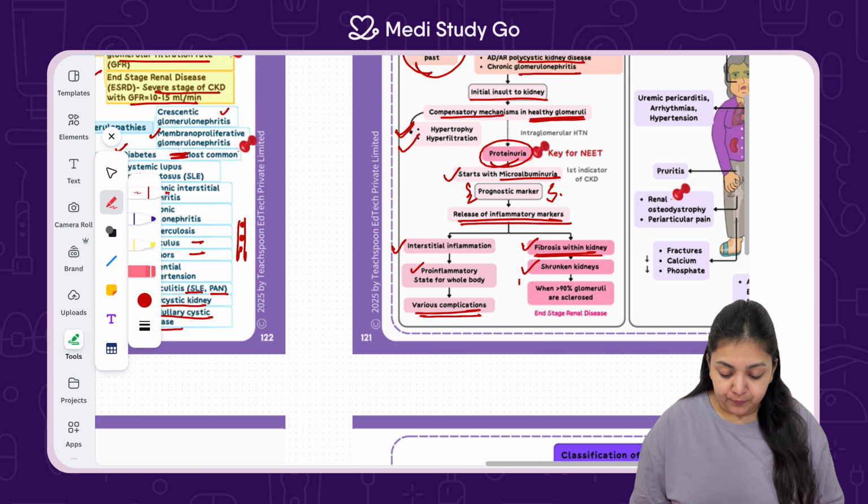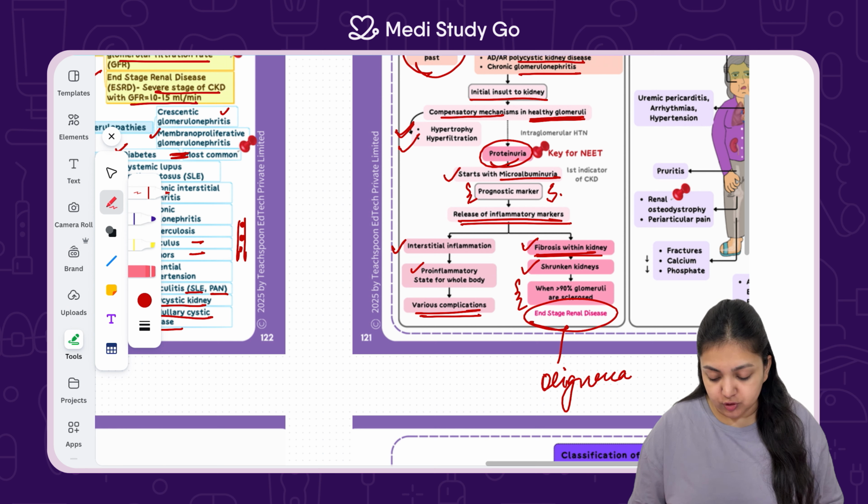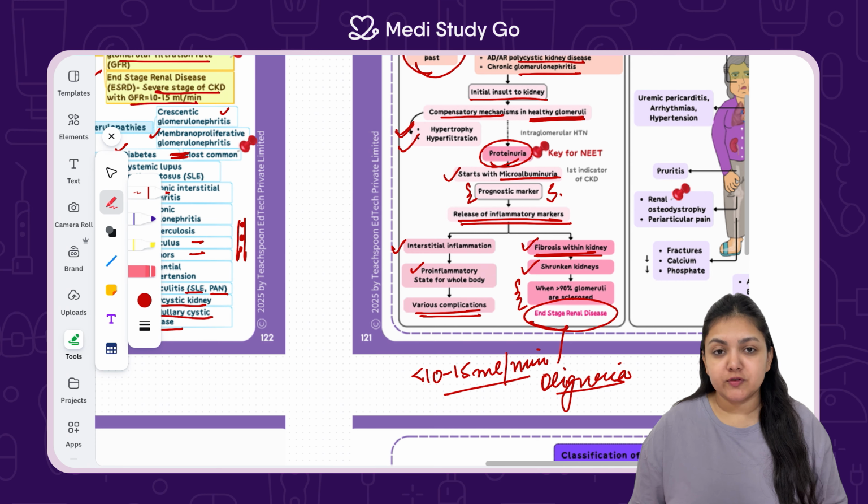This is happening where 90% of glomeruli are going to get sclerosed and scarred and the function will not happen, which leads to end-stage renal disease and a severe situation of oliguria, wherein the urine can be as less as 10 to 15 ml per minute. So this is how the pathophysiology of chronic kidney disease follows along.